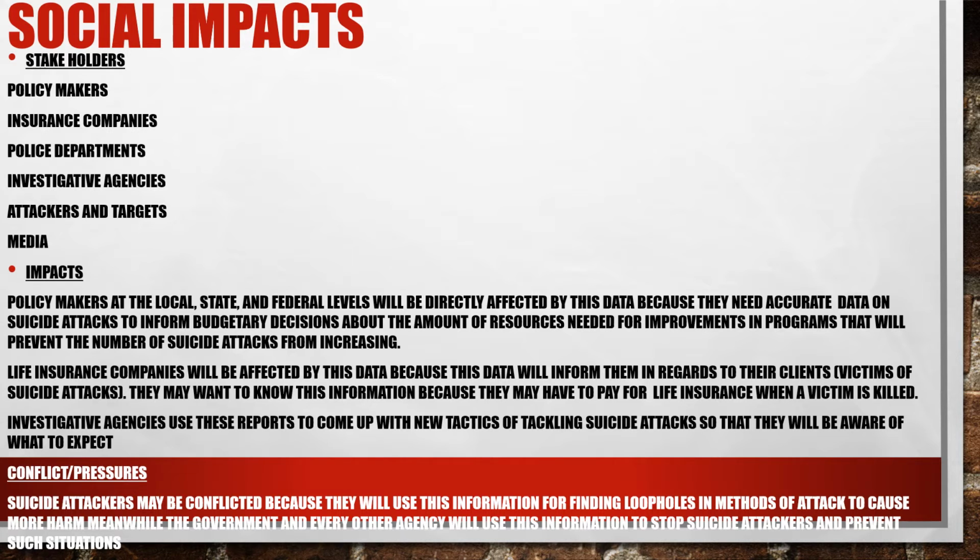The conflicts and pressures are that the suicide attackers are using this information to find loopholes and methods of attack. Meanwhile, the government and other agencies are using this information to prevent these situations. So they're conflicted about what to do, and it's essentially going to keep increasing unless the other group decides to come up with better tactics.